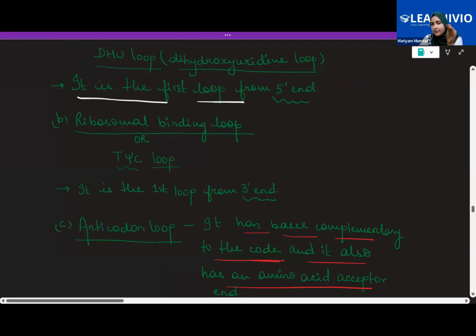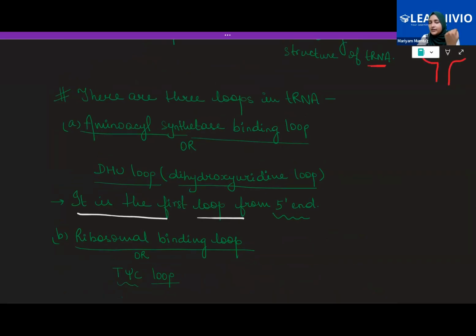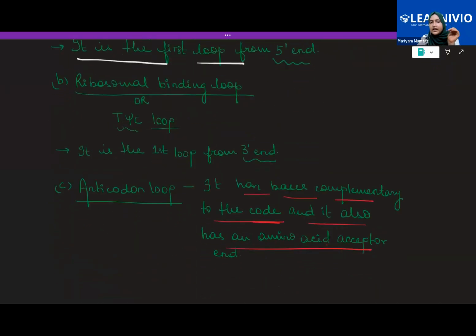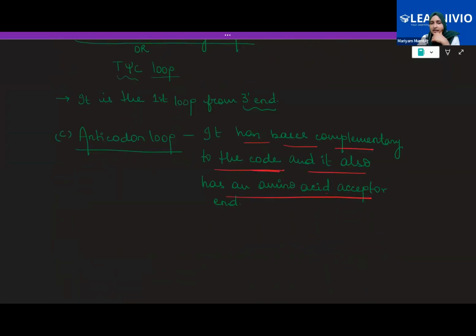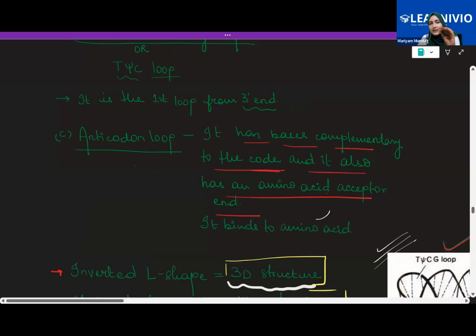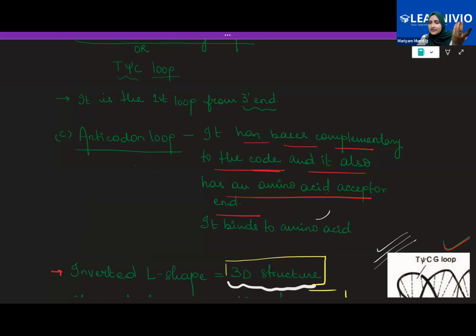That is what I said. The ribosomal binding loop binds to the ribosome. The other loop binds to the amino acid, which is required for the charging of amino acids. You'll see later on, both of these loops have a function. And then the third loop, right in the middle, is the anticodon loop. This is the loop that makes complementary codes to what the mRNA has.